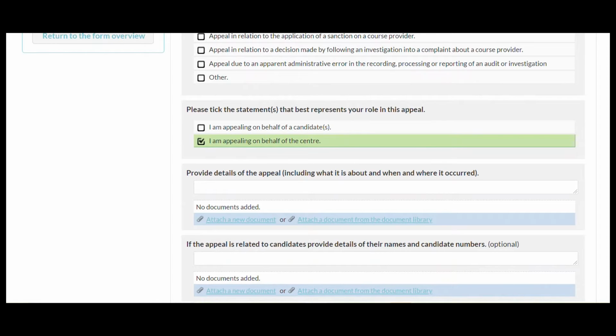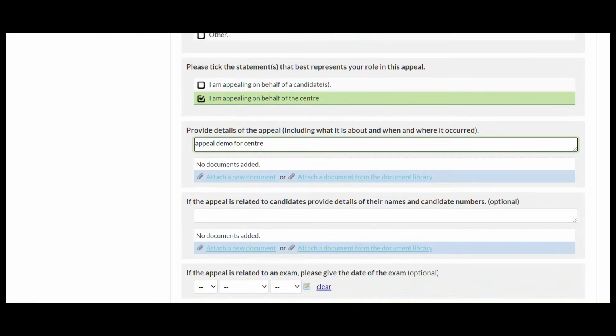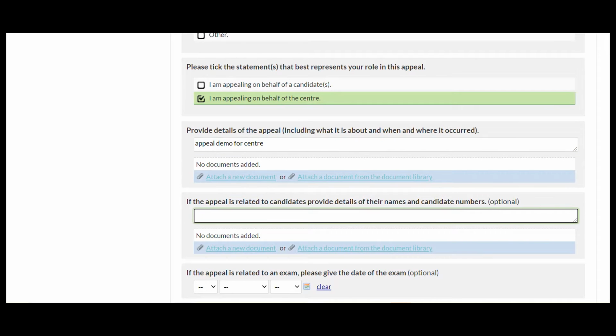Any details there you want to put in? So appeal demo for centre. You can attach documents if you want to. The more you pop in here, the better. So always make sure that you pop as much information as you possibly can. If the appeal is related to candidates, please provide details. Names of candidate numbers are optional.